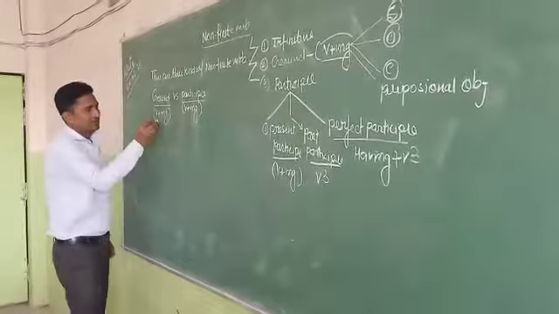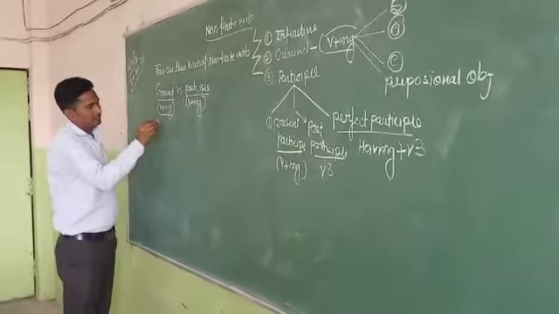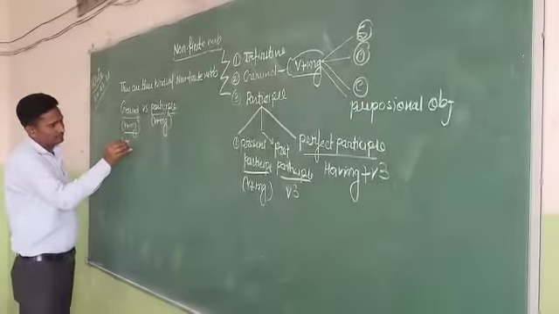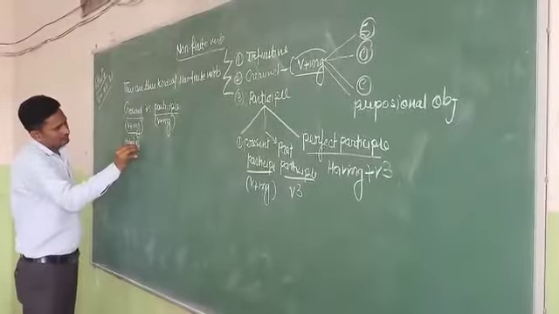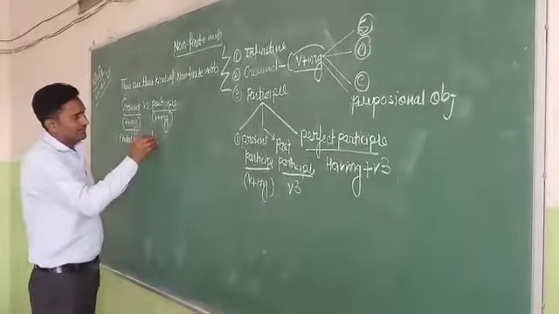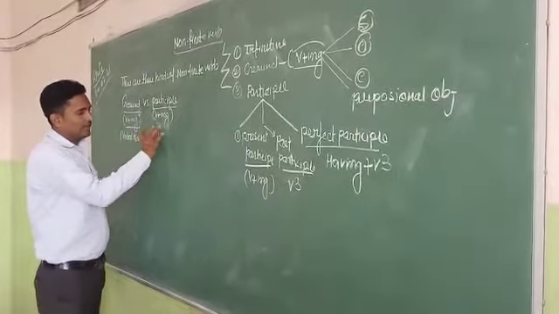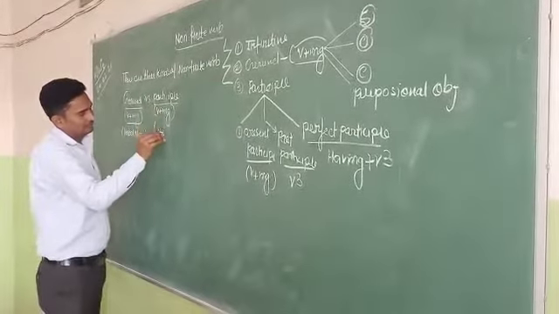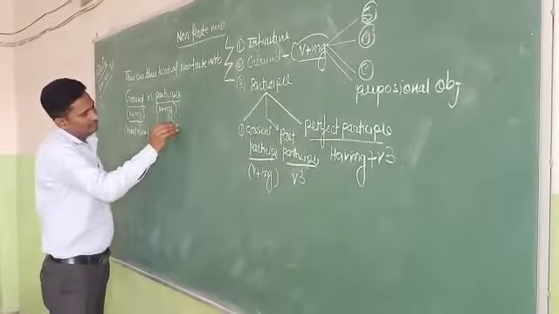And gerund is called verbal noun, and participle is called verbal adjective.